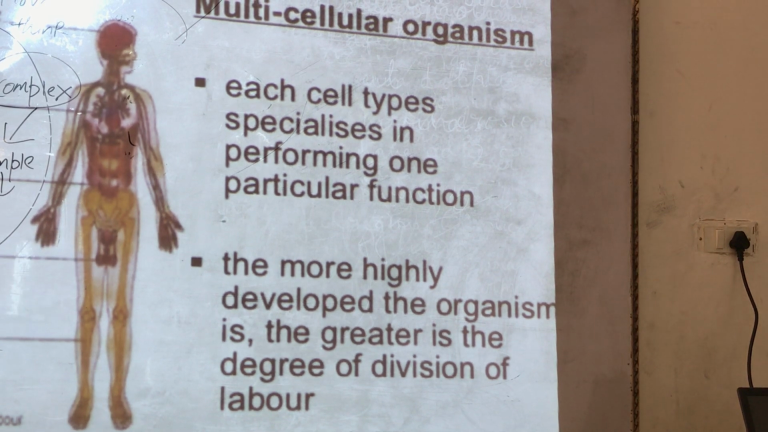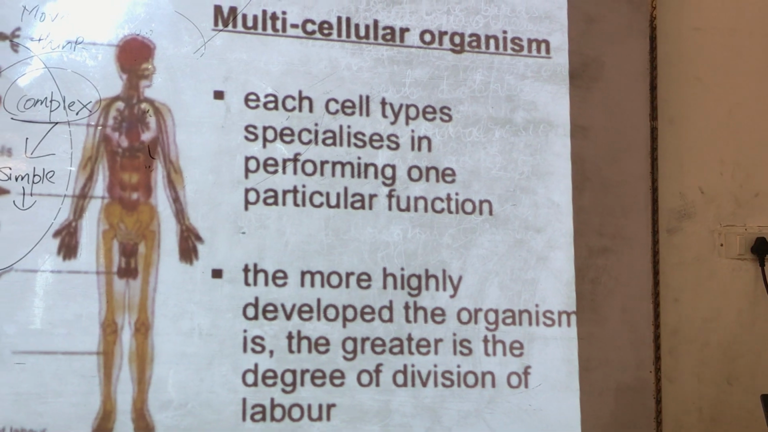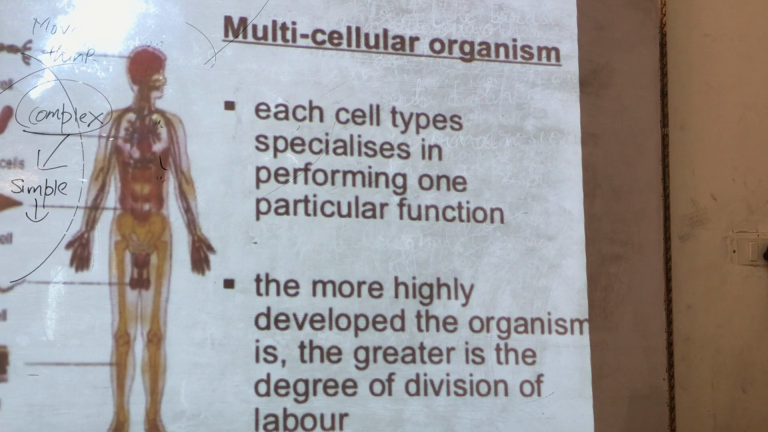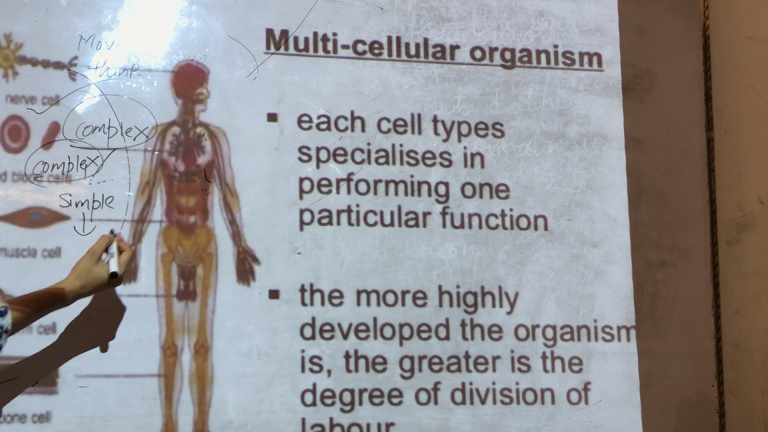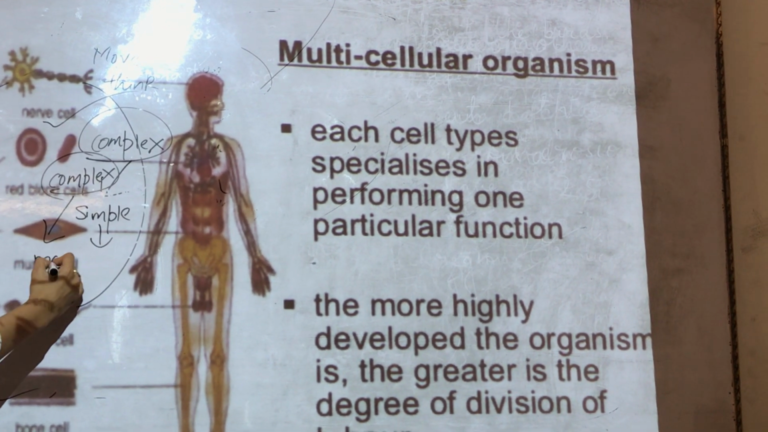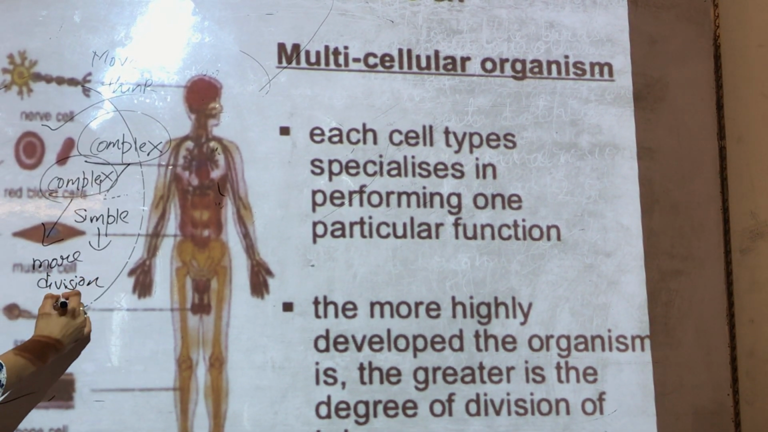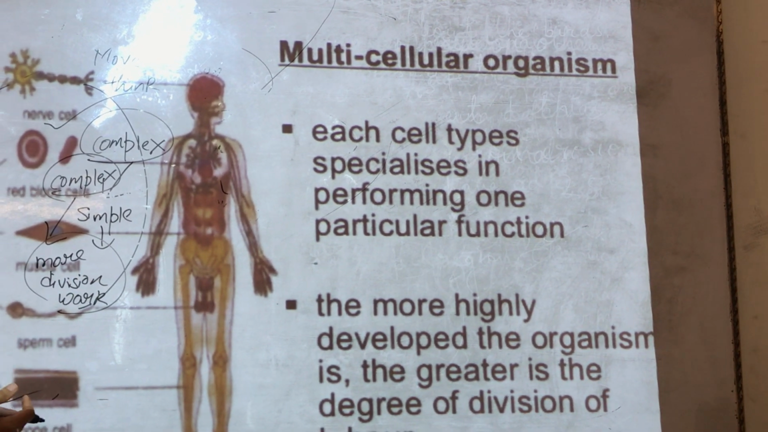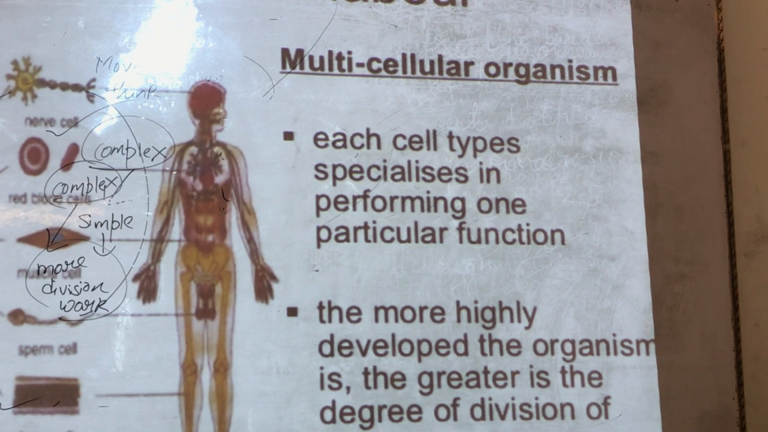So we just discussed here that the more highly developed, the more complex the organism is, the greater the division of labor will be. Because if the organism is very complex, it needs more work. So for the efficient functioning of the work, there should be more division of labor, more division of work. Similarly, if there is some big function in your home, the division of work is greater. Yes, you can easily compare with the real life situation.